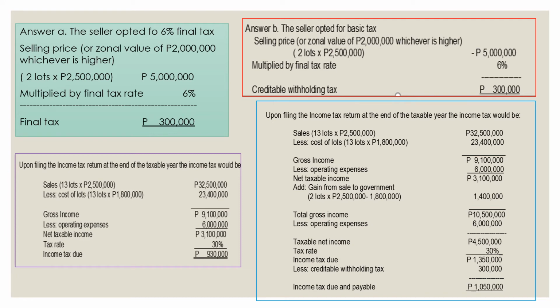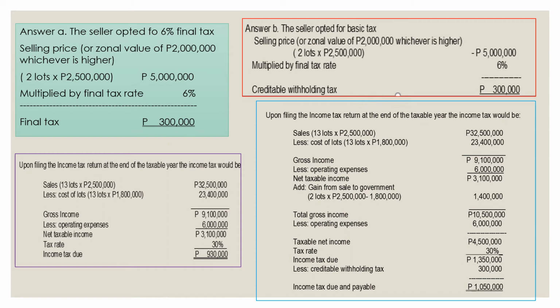So when you fill out your income tax return at the end of the year, you have 13 lots sold to individuals, 32,500. Of course, there is cost of sales 1/8. You have your operating expenses 6 million. So your net taxable is 3,100,000 times the tax rate 30%. So your income tax due is 930,000. Do not include the sale to the government because this is already subject to final tax. But in the creditable withholding tax, you need to include it since this is also deducted.